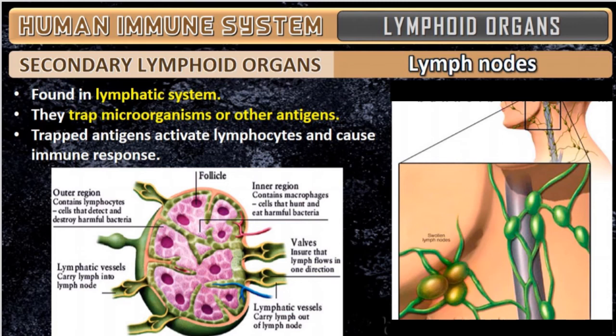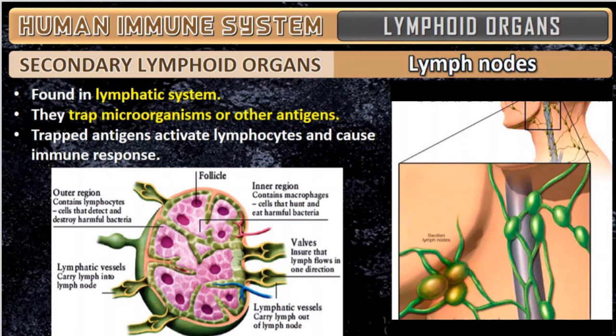The trapped antigens activate the lymphocytes and cause the immune response. In our body there are two responses. One is humoral immunity, another one is cell mediated immunity. I'll explain when I teach you the immunity topic. To understand immunity, it takes time. So one by one we'll go slowly.